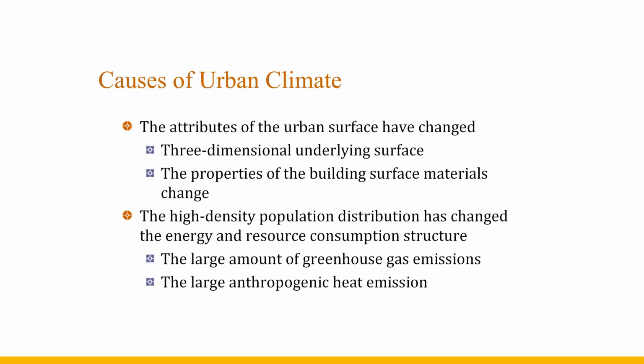There are two main reasons for the formation of urban climate. 1. The attributes of the urban surface have changed. First, because the city is a three-dimensional underlying surface, the absorption rate of solar radiation and the friction coefficient of the ground wind increase, and the long-wave radiation coefficient to the sky decrease. Second, the properties of the building surface materials change, the breathing function is lost, and the solid gas two-phase sensible heat exchange is increased.